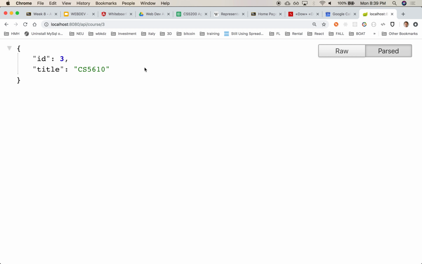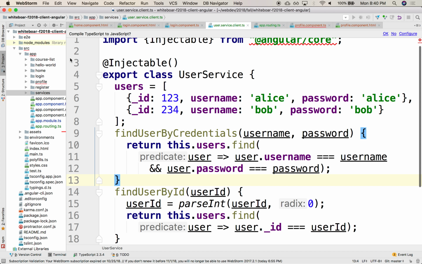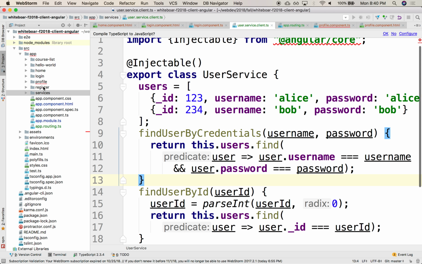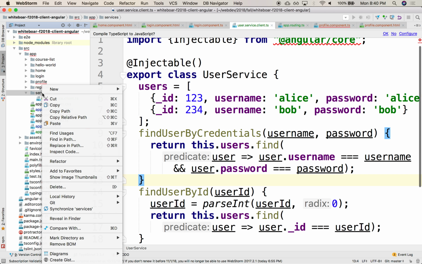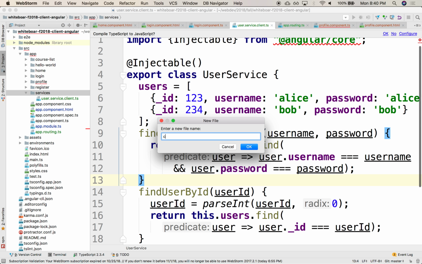So what we'd like to be able to do is interact with this API, but from our brand new Angular application. So let's get started. One of the things that we'd like to be able to do is, just like we have a user service to interact with users, we want something similar to interact with courses. So just like there's a service for users, we would like to have a service for courses.